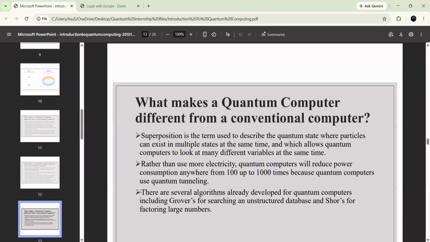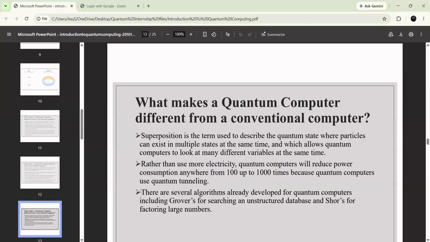And also, what makes the quantum computer different from a conventional computer? Already we have seen, in a quantum computer we have superposition. It means if you put in a qubit, it is going to exist in multiple states at the same time. So the quantum computer is going to perform tasks parallelly at the same time, whereas a classical computer performs tasks one by one. Because of this superposition, a quantum computer is going to process multiple tasks at the same time very fast.